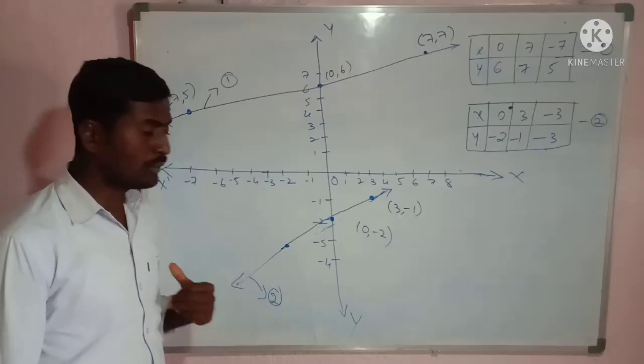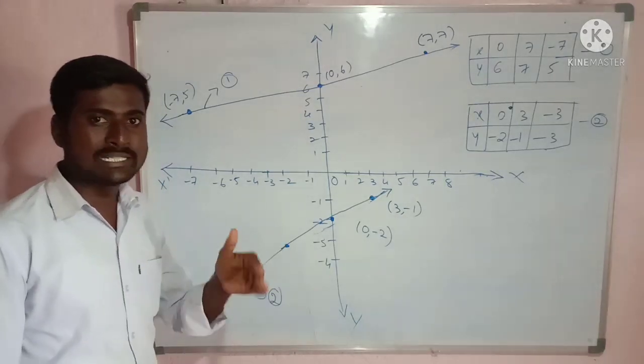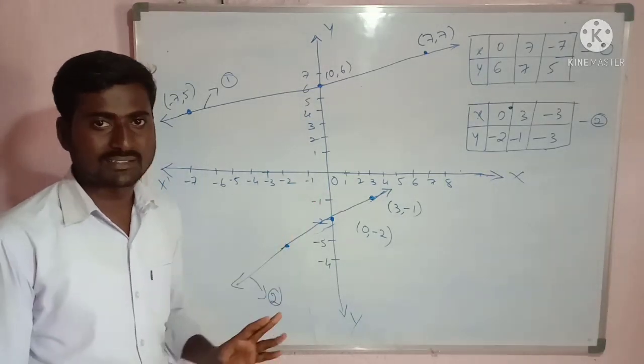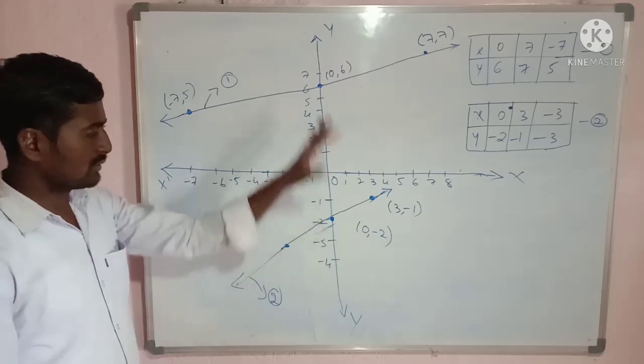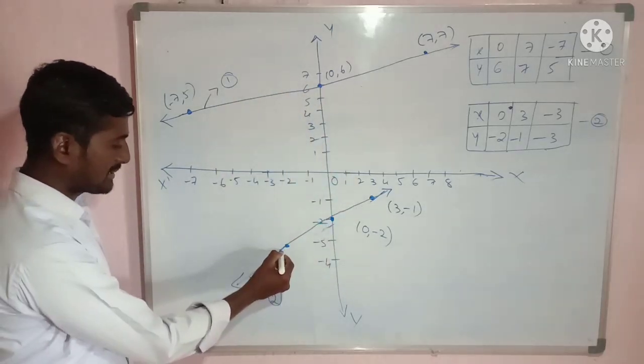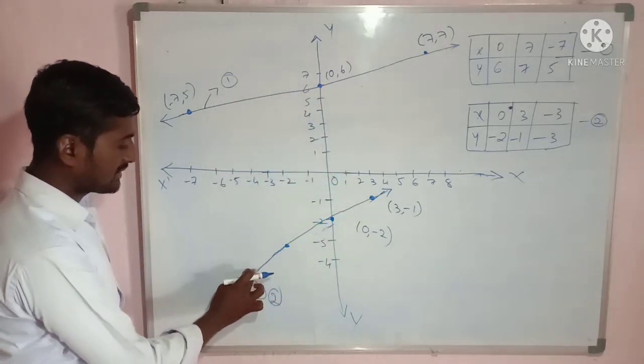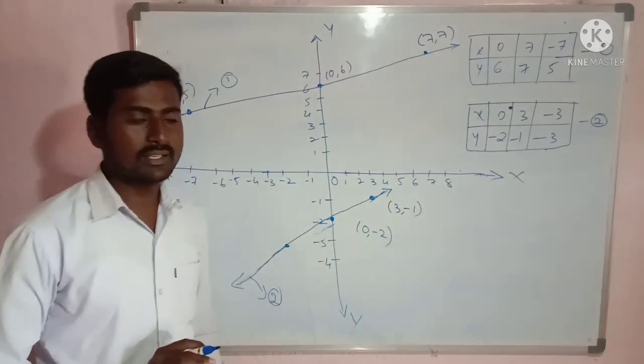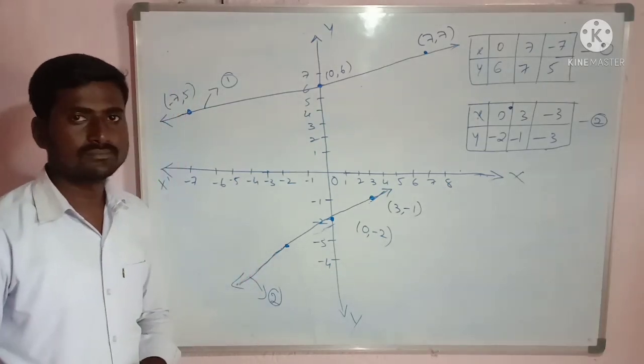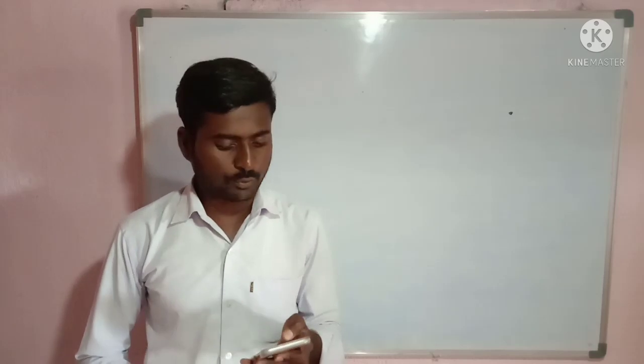They ask you to represent the situation algebraically, which means we got 2 equations, and graphically. So this is the graphical representation of the given situation. Okay, this is how we can solve it. Now we shall discuss the second question.